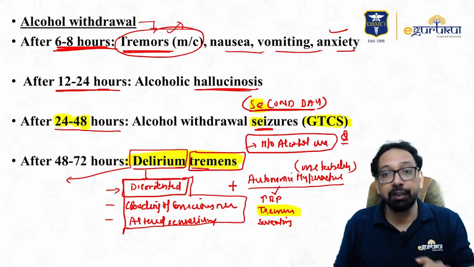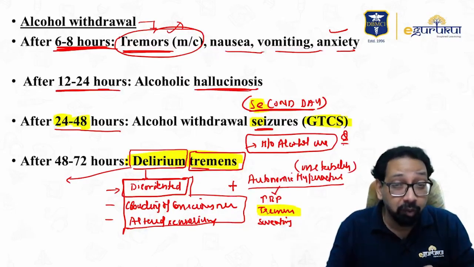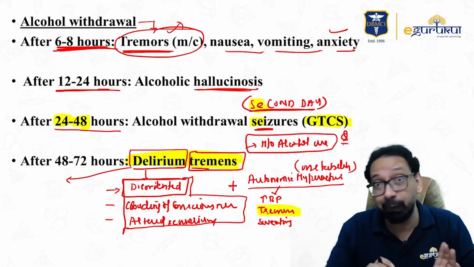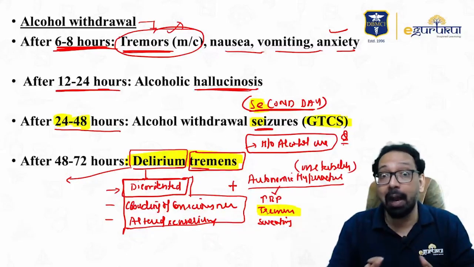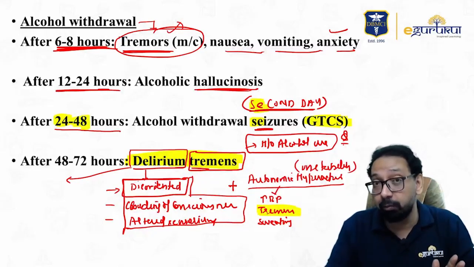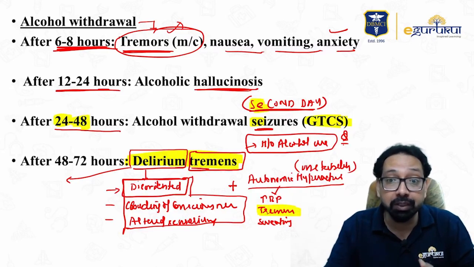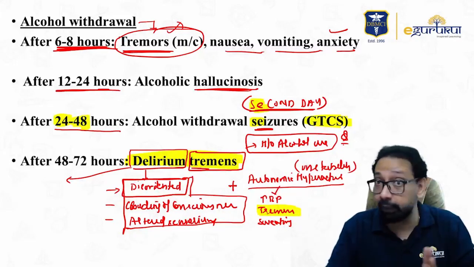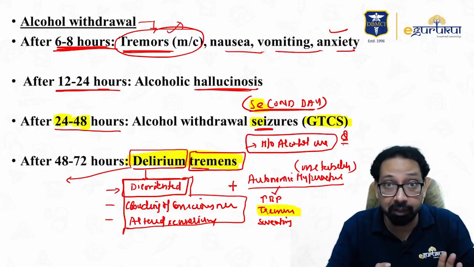Yes, but there are a few questions in which you will not find history of alcohol use. Typical symptoms of delirium would be there and autonomic instability would be there. You will mark delirium tremors without history of alcohol use. Yes, don't get confused that if they have not given alcohol history, you will never mark delirium tremors.